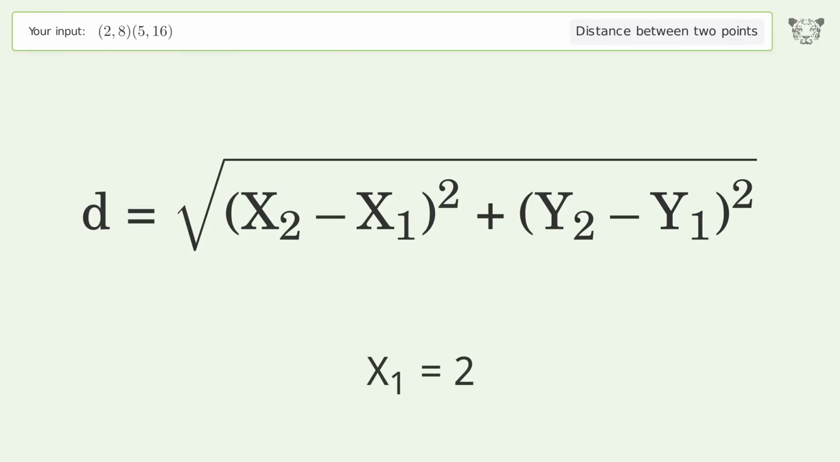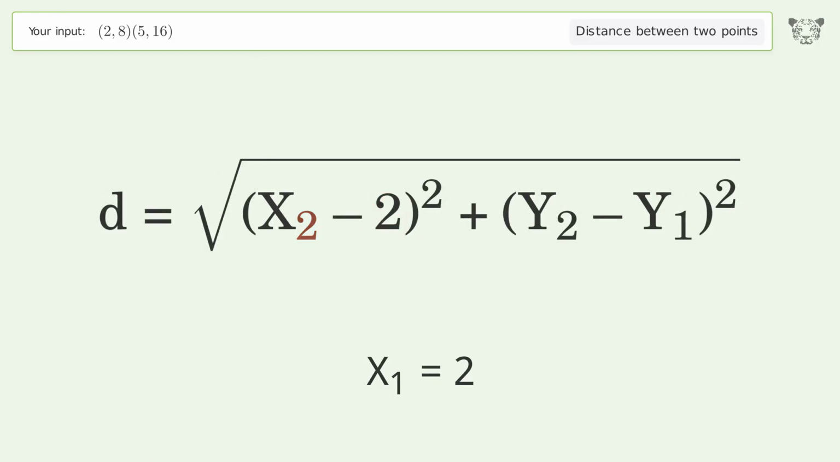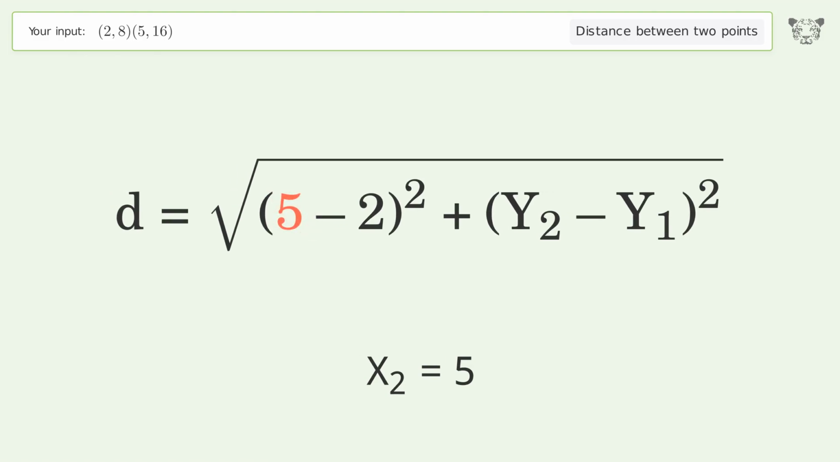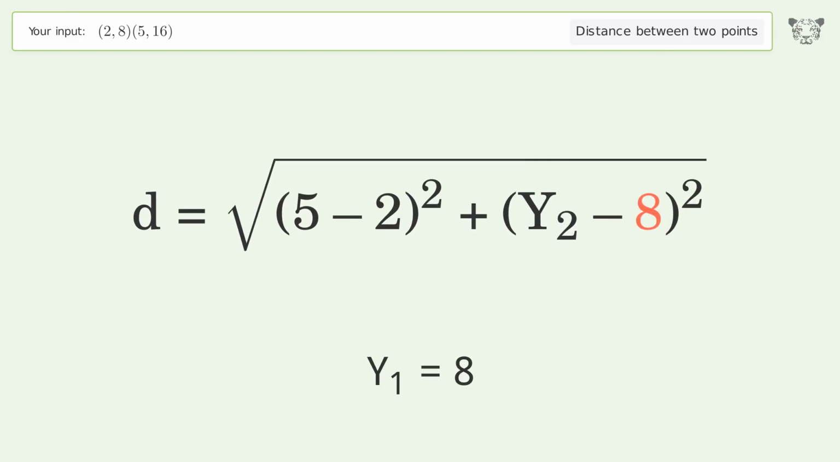x1 equals 2. x2 equals 5. y1 equals 8. y2 equals 16.